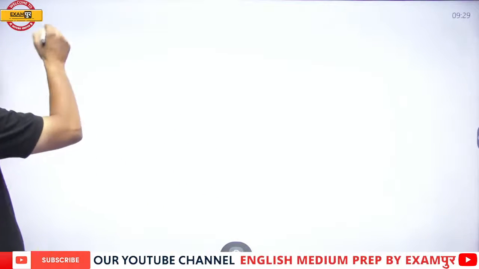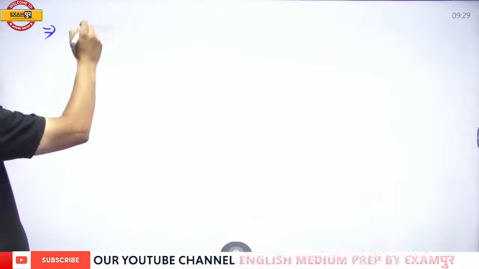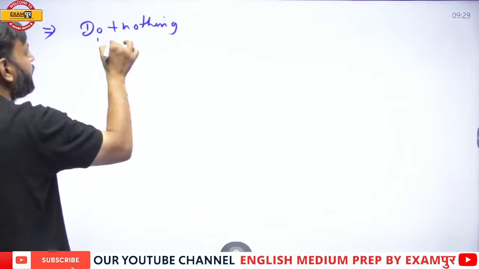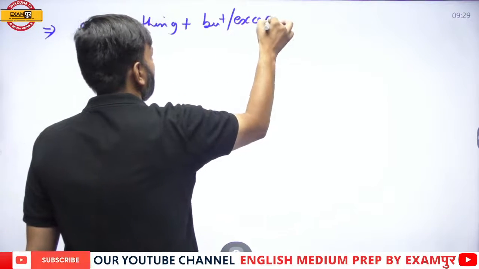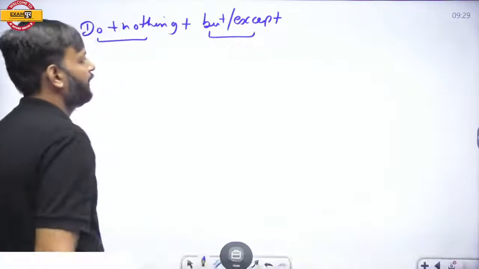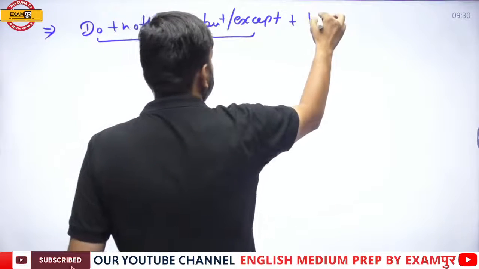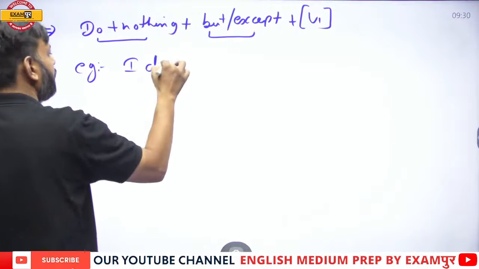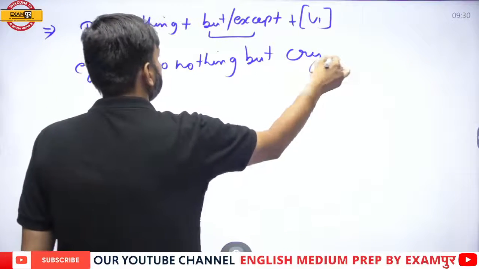Now the last point in bare infinitive. Do nothing plus but or except. If there is do nothing followed by but or except, it is followed by bare infinitive. Example, I do nothing but cry.